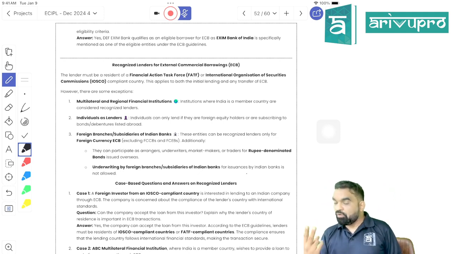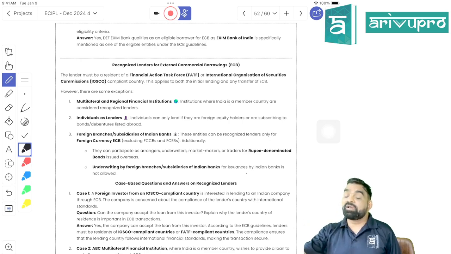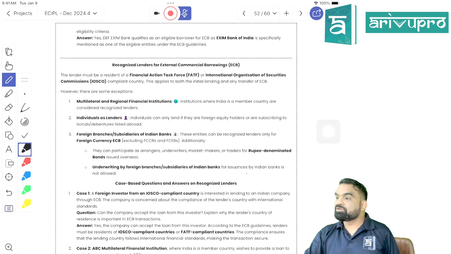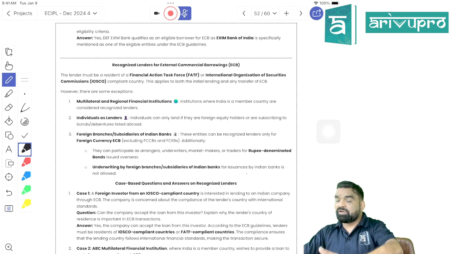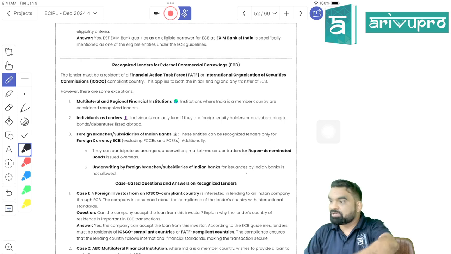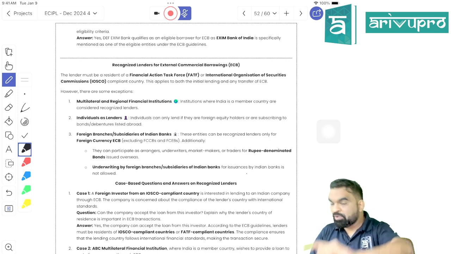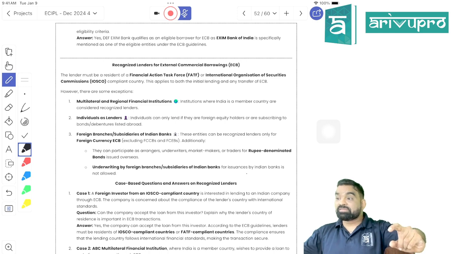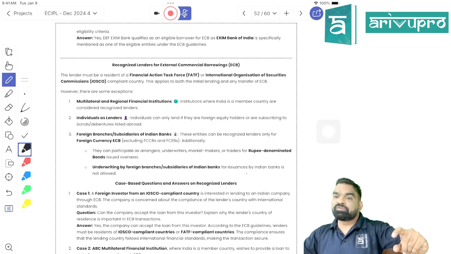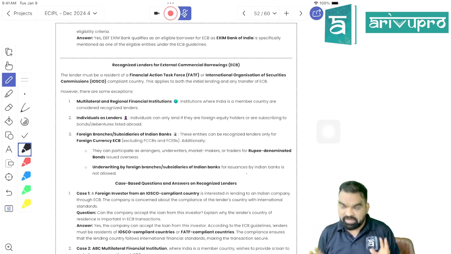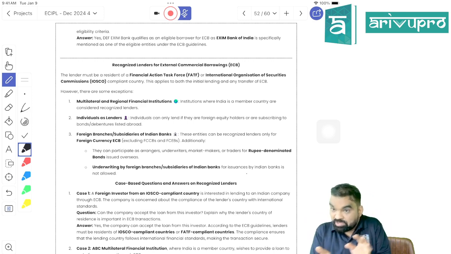Over the globe, there are two big organizations working against financial frauds. One is FATF, the Financial Action Task Force. They make countries their members, and if there is any financial fraud between two countries, they resolve that matter. The other, which you must have studied in CMSL, is IOSCO. Have you heard about it? IOSCO stands for International Organization of Securities Commissions. These are the two financial organizations like the WTO.